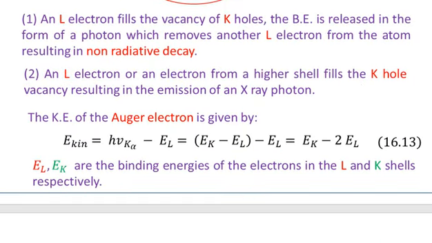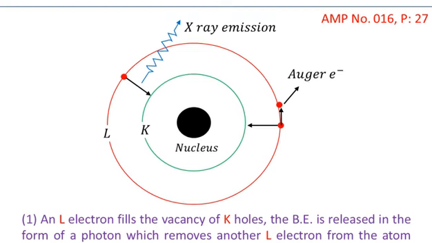Now let's talk more about the Auger electron. The kinetic energy of the Auger electron is given by... So you see that here I am talking about the kinetic energy. You have removed an electron over here, that is the L electron, which is called the Auger electron. But you know that when an electron jumps from the L shell to fill the vacancy in the K shell, a quanta of light is generated.